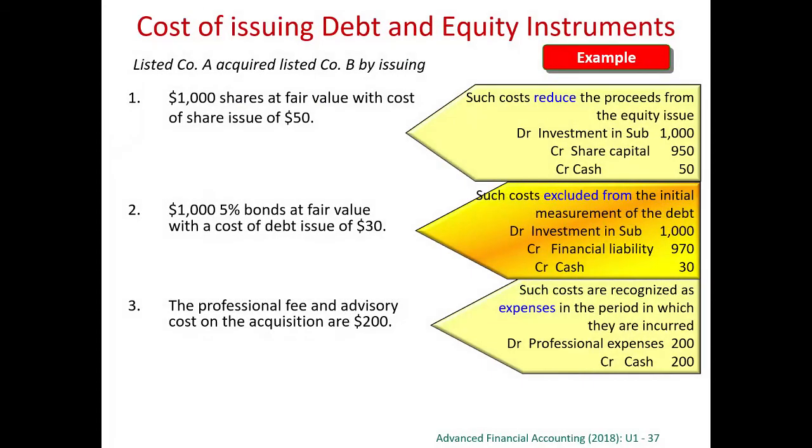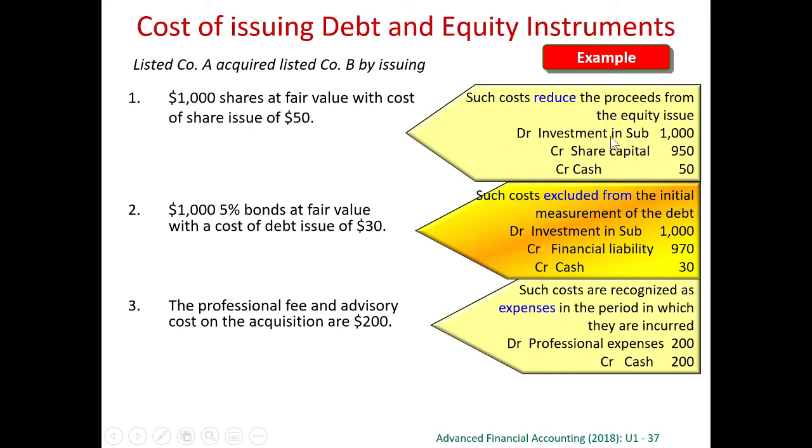The same applies for the cost of issuing debt and equity instruments. So investments should be stated at the fair value of the investment at the day of acquisition. Therefore, if the fair value of the consideration is 1,000, investments should be debited at 1,000. If you have got issuing costs, so you may have to pay $50 for the issuing costs.